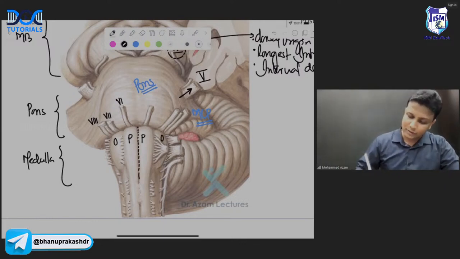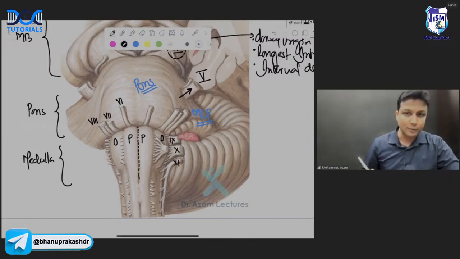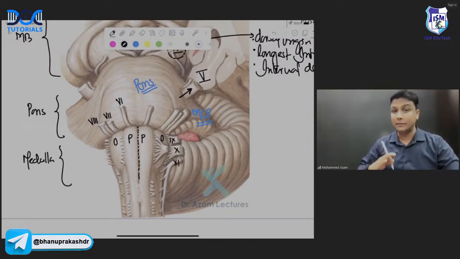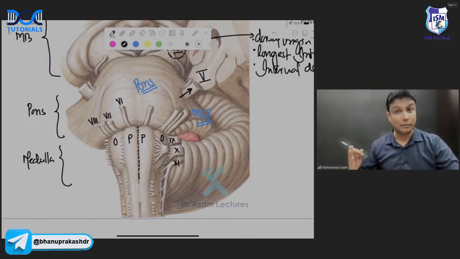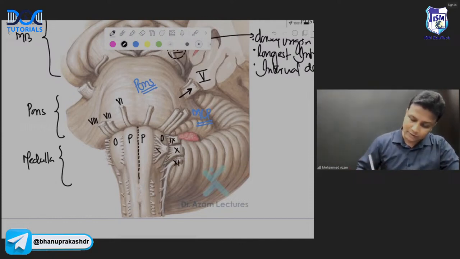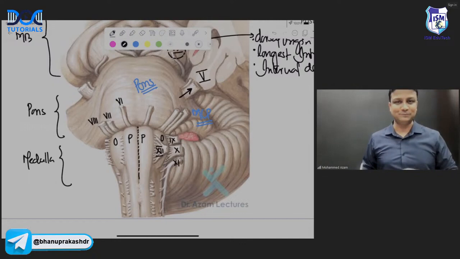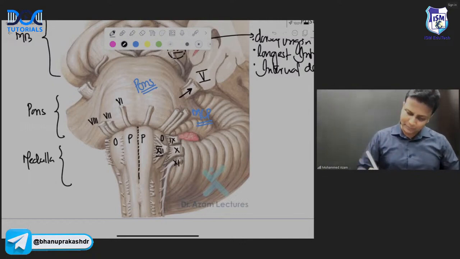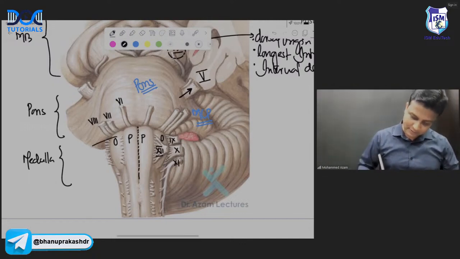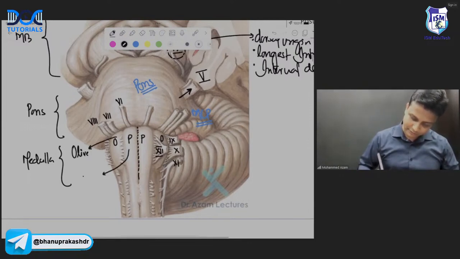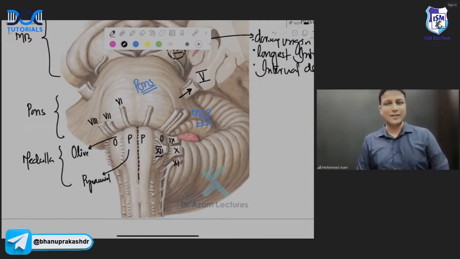Now, just lateral to the olive here, there will be the 9th nerve, the 10th nerve and the 11th nerve coming out. So the 9th, 10th and 11th will be originating or coming out lateral to the olive. And between the pyramid and olive, this will be the 12th nerve. The 12th nerve, your hypoglossal nerve, will be coming out between the pyramid and olive. Are you getting the clarity now? So let me even write down the full form here. This elevation here will be known as olive. And this elevation here will be known as the pyramid. Lovely. Are you understanding me?